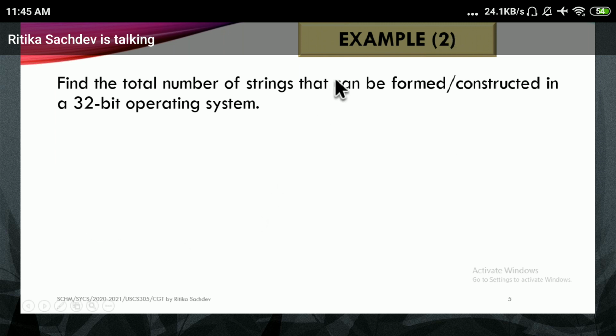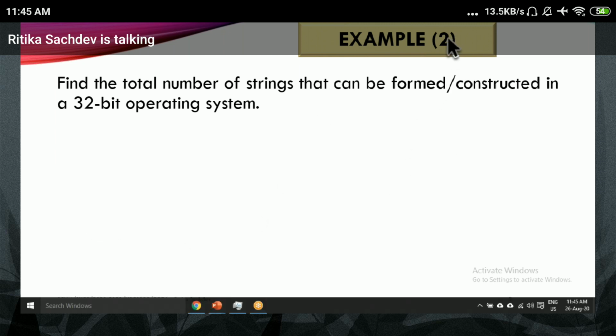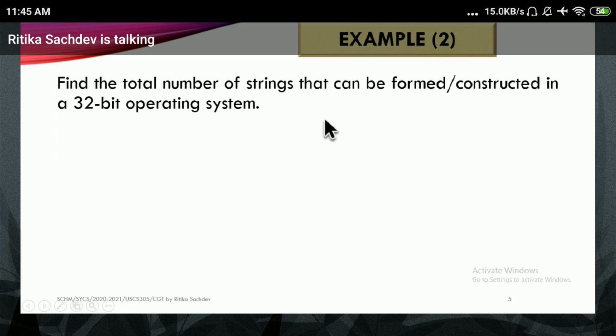Same way, in a 32-bit operating system, we want to give instructions. These instructions are given in the form of assembly language or mnemonics. So we are going to find out how many such machine instructions I can provide in an assembly language where I have a 32-bit operating system. Earlier, if it was an 8-bit operating system, then the number of strings or machine instructions which I can give is 2 raised to 8.